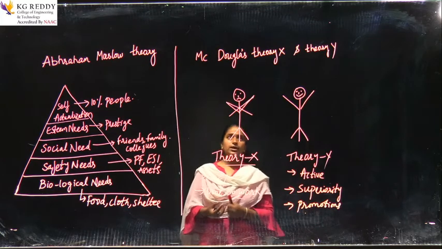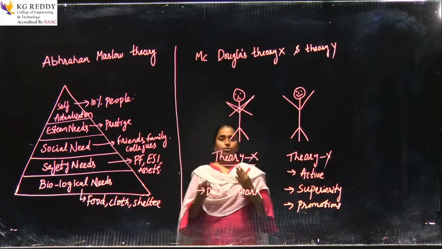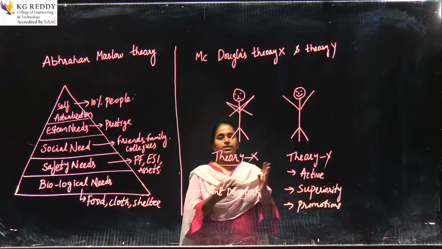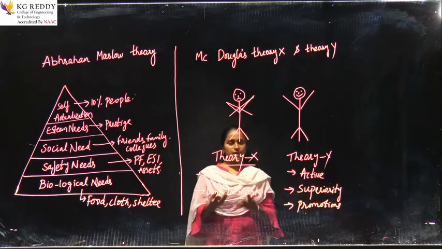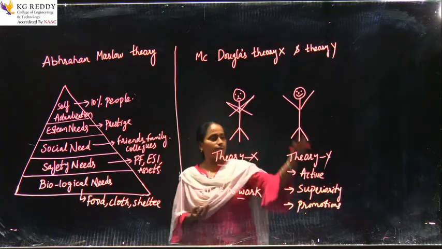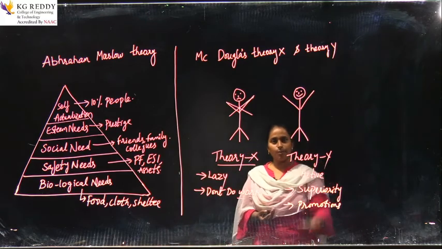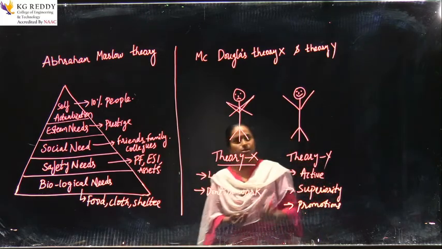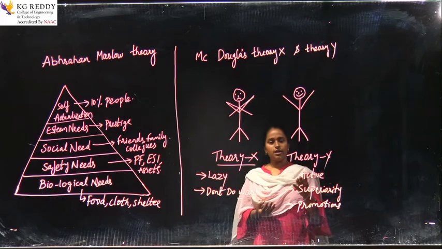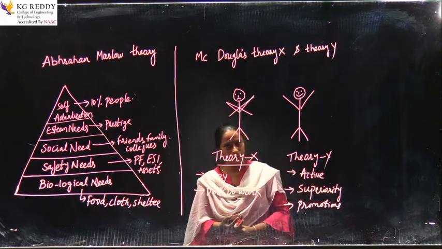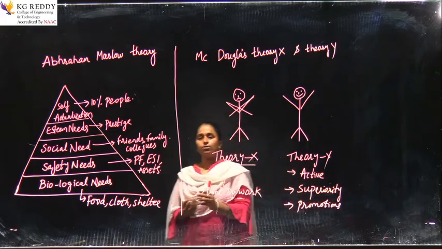So in every organization there are 2 types of employees, Theory X and Theory Y. Theory X are very lazy, as you are seeing here, and in Theory Y, you can see the employee's face is always happy, he is very active, and he is also called a quick learner. So with this I will conclude the session. Thank you.